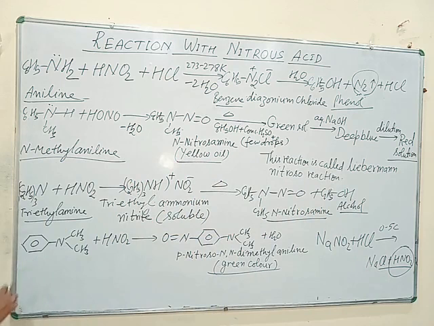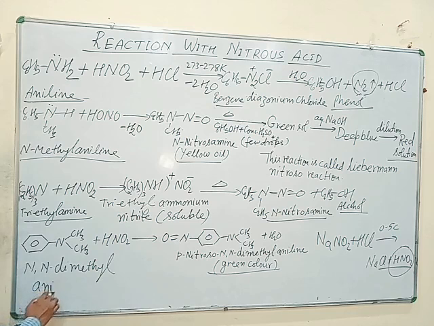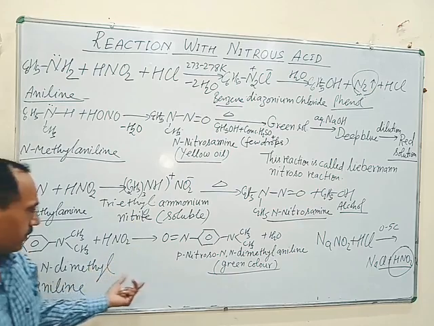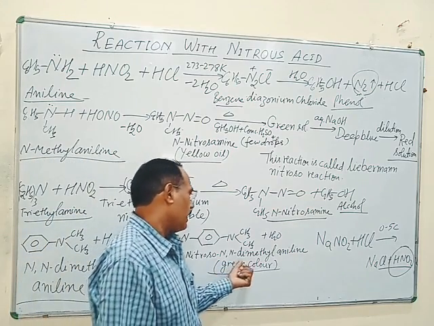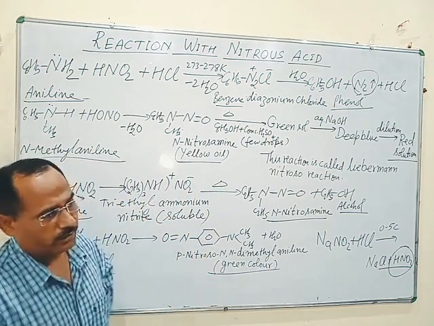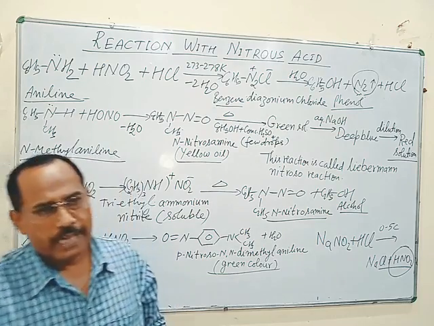And if dimethylaniline is taken as an example of tertiary aromatic amine, it reacts with nitrous acid and gives para-nitroso dimethyl aniline, a green color substance, and water. So this is the chemical reactions of primary, secondary and tertiary amine with nitrous acid.